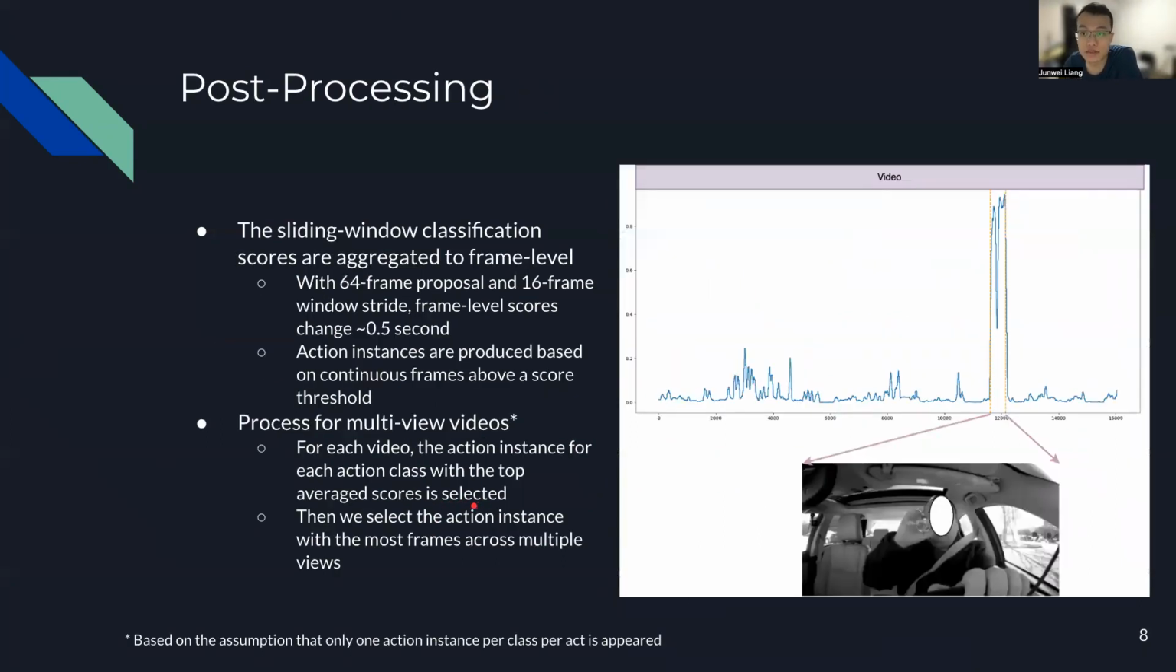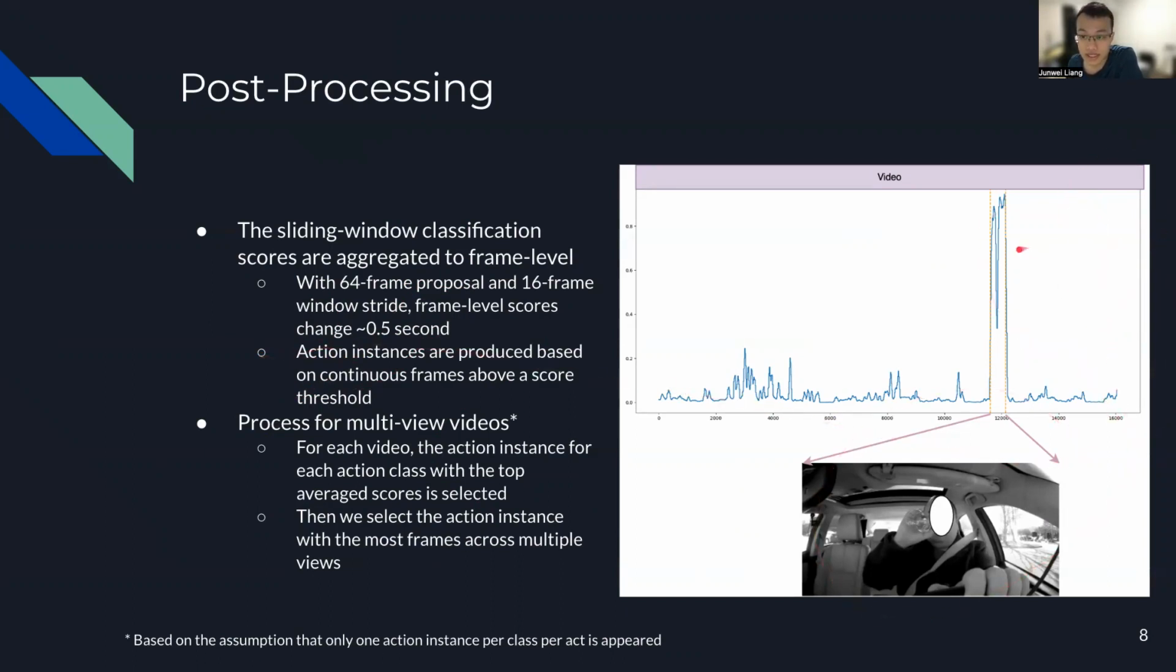In terms of post-processing, we use a simple but effective method by averaging all the scores onto frame level. So with a 64 frame proposal and 16 frame window stride, the frame level scores would be changing about every 0.5 seconds with a 30 FPS video. Action instances are produced based on continuous frames above a score threshold, as shown in the graph on the right.